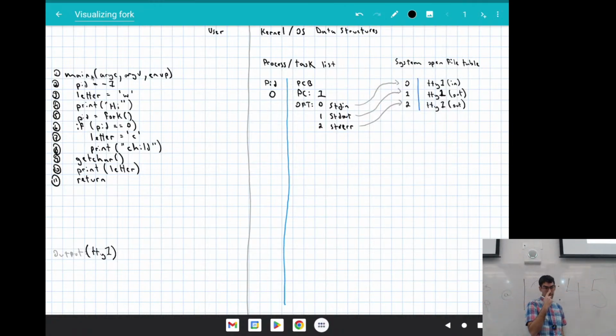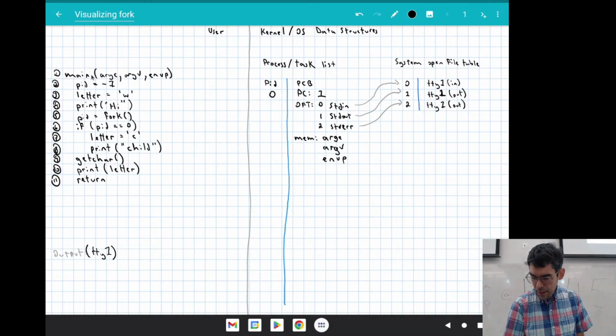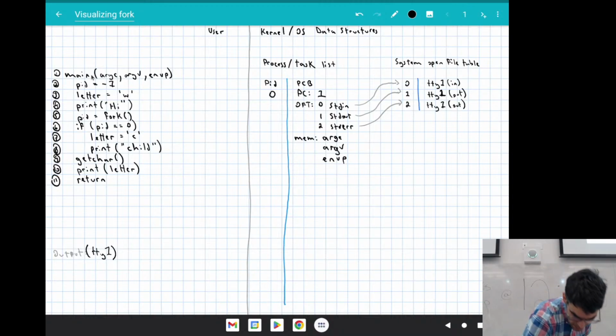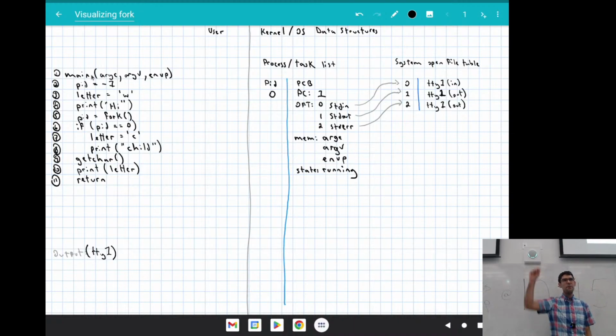We are also going to have some memory for this process that will have been allocated. And so we're going to have argc, argv, and envp. So some space will have been allocated for this. Our stack variables are going to have some values. We're going to have a state for this process, and we're going to say that it's running. If we're entering the first line of this process, or the first instructions for this process, it's safe to say that this process happens to be running right now.